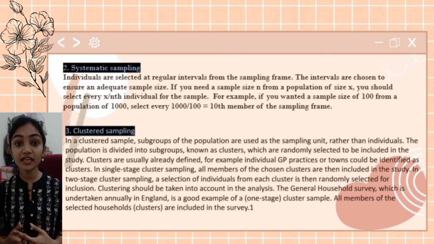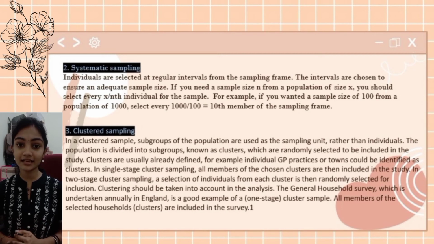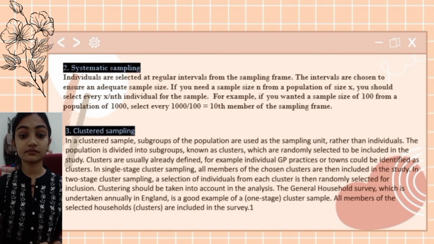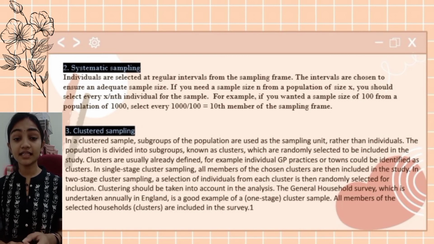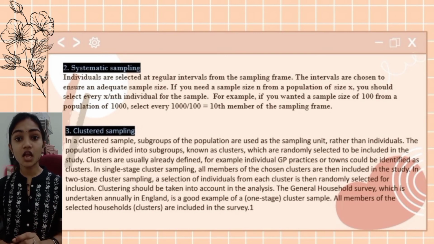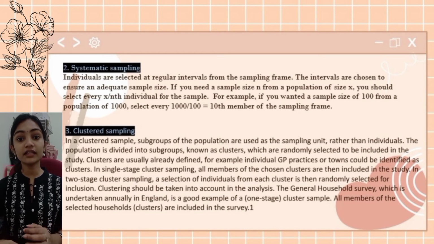Clustering should be taken into account in the analysis. The General Household Survey, which is undertaken annually in England, is a good example of a one-stage cluster sample. All members of the selected household clusters are included in the survey.